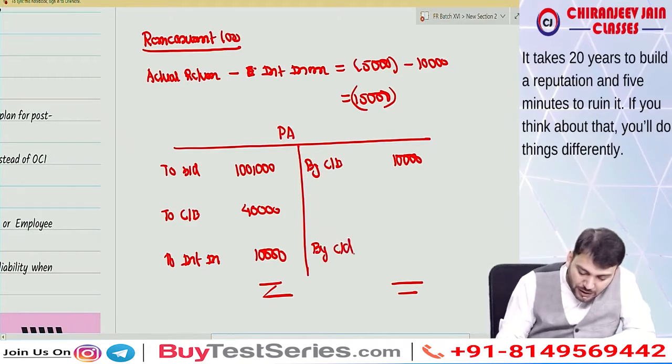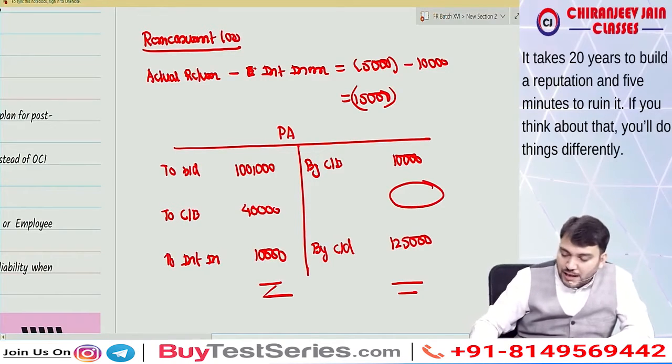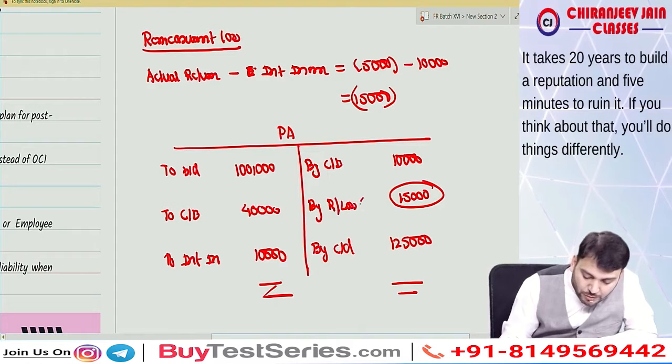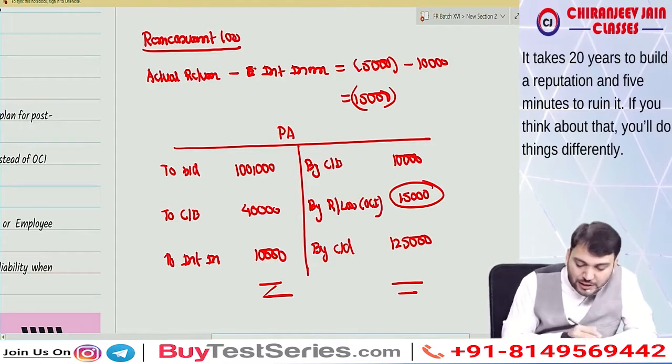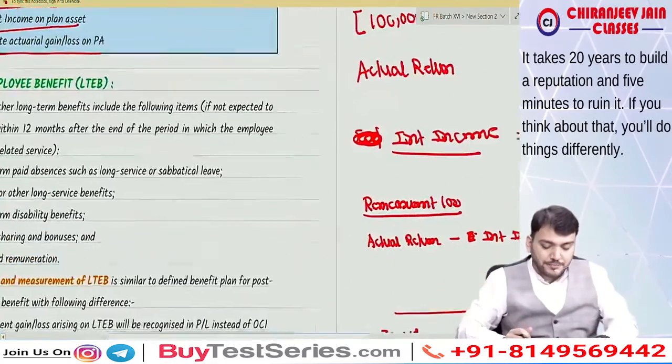Closing balance is 1 lakh 25,000. So how much is this difference coming? Check karo. 1 lakh 50,000 minus 1 lakh 35,000 is equal to what? 15,000. So this becomes actuarial loss. This is the remeasurement loss, which will be transferred to OCI. Have you understood this point?